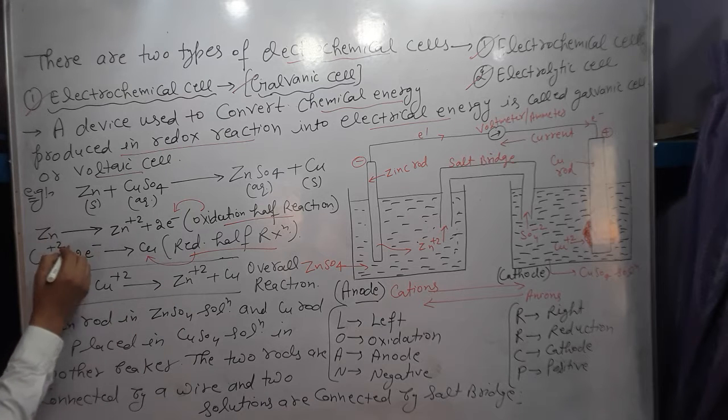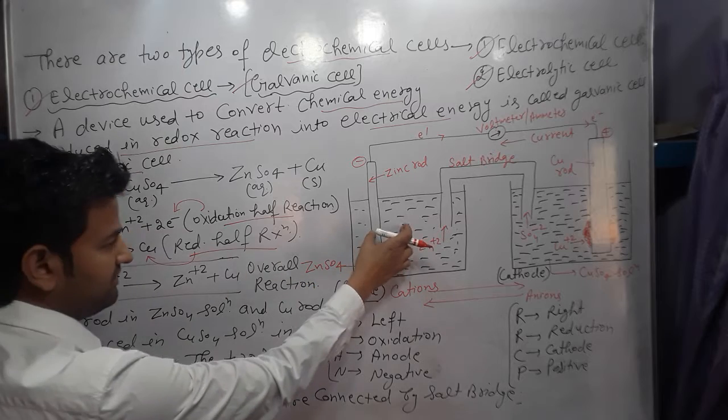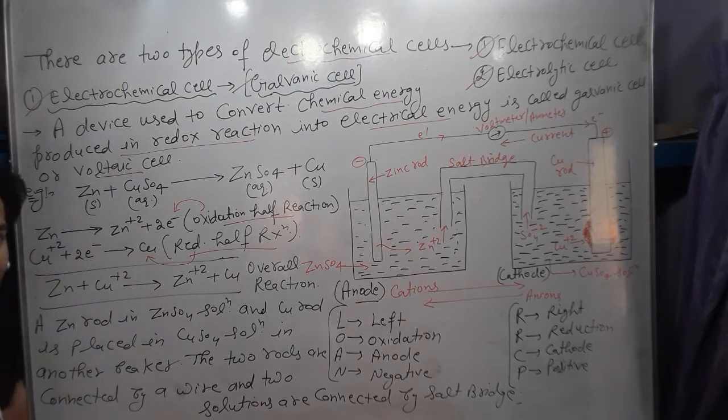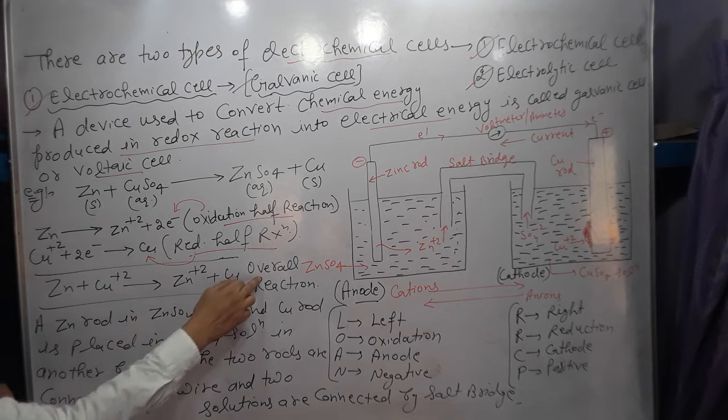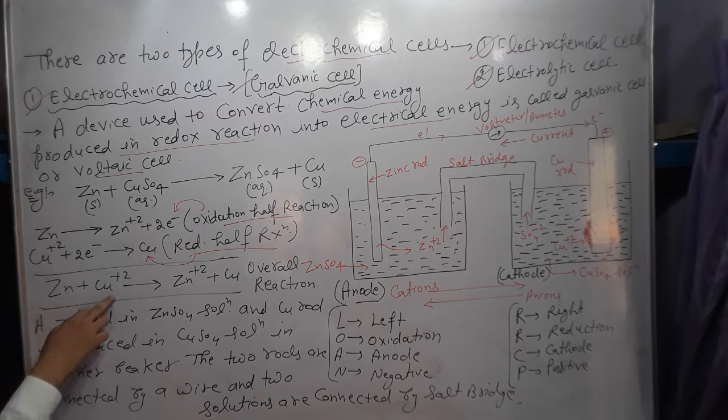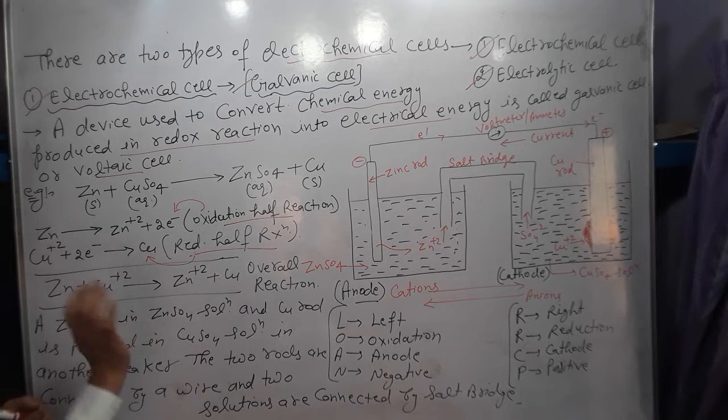There is loss of electrons, zinc undergoes oxidation. So this is known as the oxidation half reaction. And copper accepts electrons, so there is reduction, so it is called the reduction half reaction. When we combine both reactions, this is the overall reaction: zinc plus copper ion gives us Zn2+ plus copper.